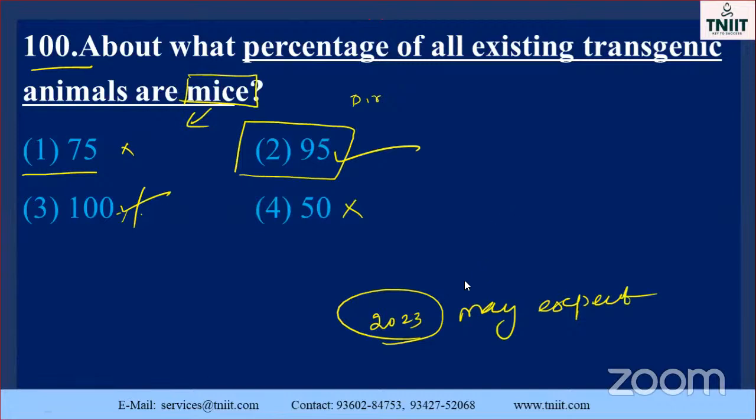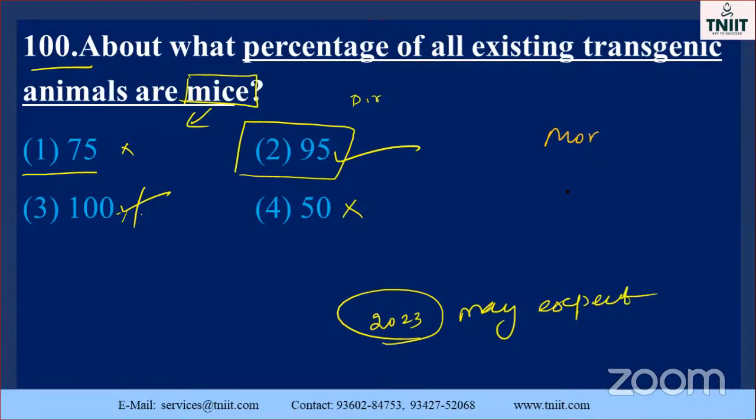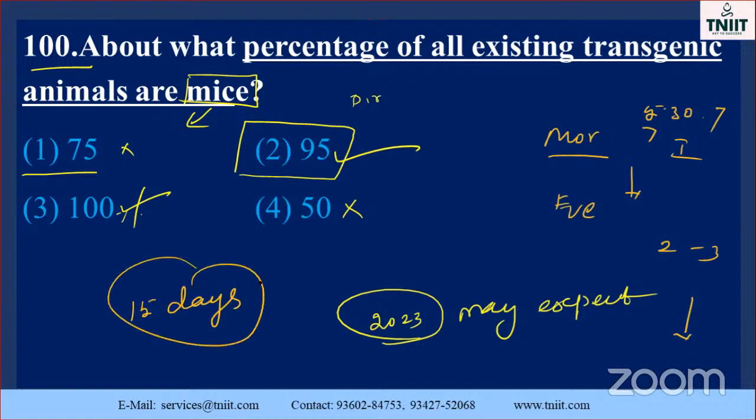Now you are studying so many questions. This is not enough, my dear students. First of all, you should note it down. Per day, you must attend 2 tests, morning and evening. Morning 5:30 to 7 o'clock, one test, and then also study. Afternoon 2 to 3, again study. Like that, you have to practice. Only the last 15 days are left, my dear students. How many chapters are there? Already you know, 38 chapters.